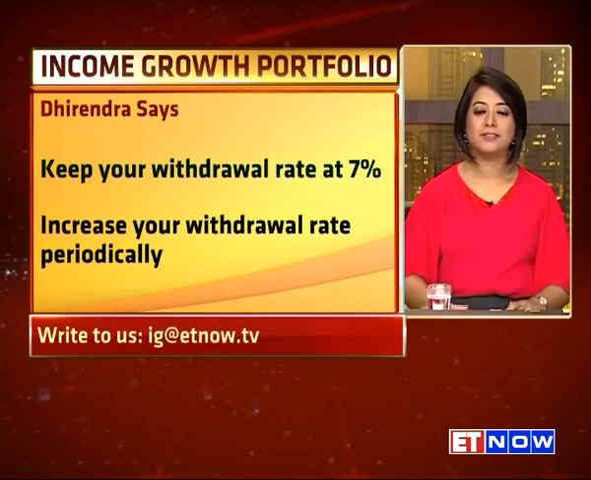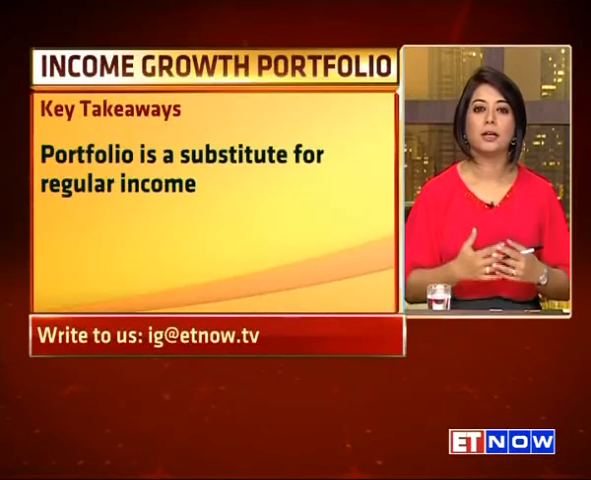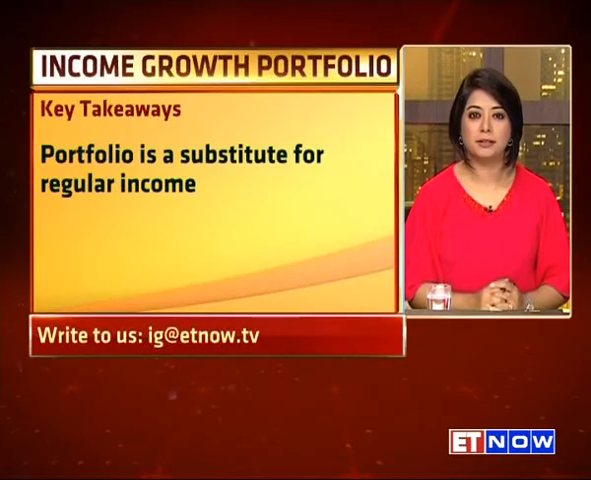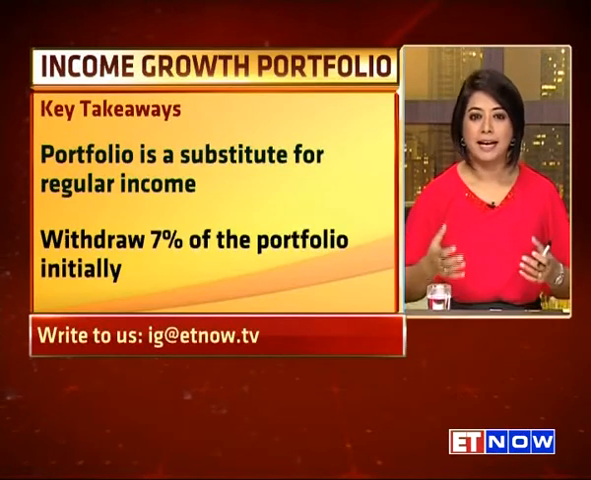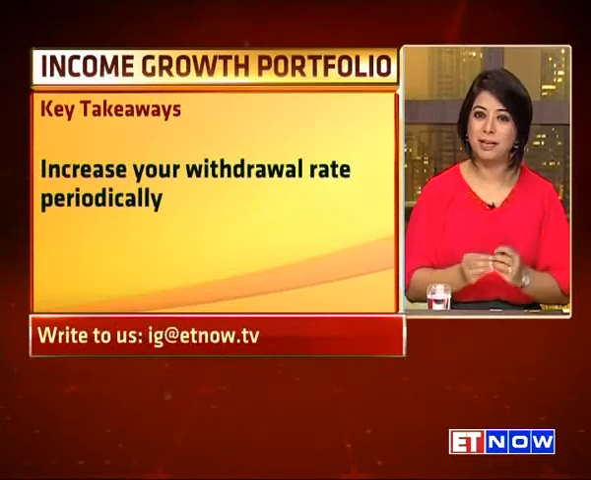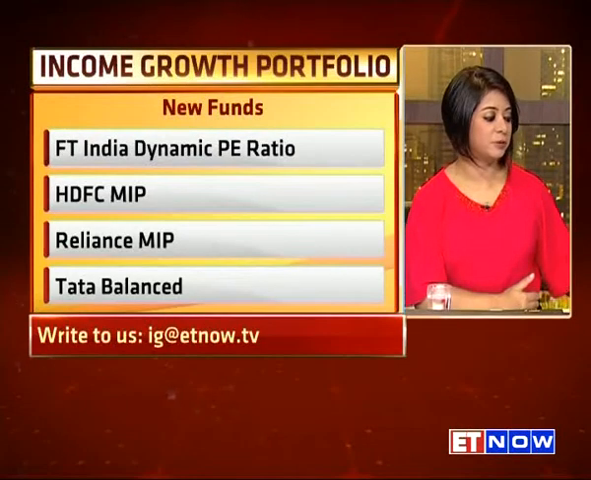Right, so it's very simple. You need to have, of course, regular money coming in. This is your substitute for that regular money. The rate is saying that you can pull out about 7% to begin with, and then over a period of time, as the corpus grows, because of the equity allocation we have from the balance fund and from the 2 MIPs, then you can increase the withdrawals that you take out of this particular portfolio.